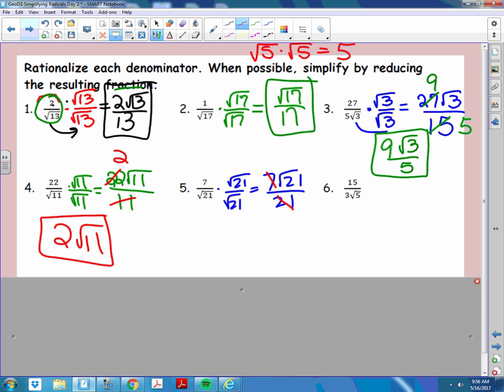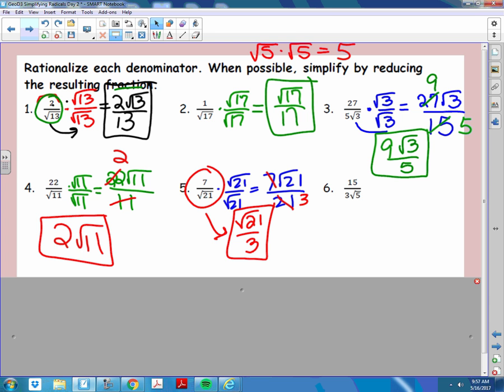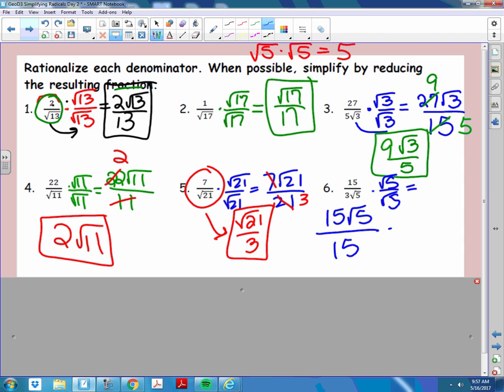So you have root 21 over 3. Isn't it funny though that this is the same value as that? The last one is root 5 over root 5. So we end up with 15 times the square root of 5 on the top. On the bottom, we have 3 times root 5 times root 5, and 5 times 3 is 15. Ooh, it's just root 5.